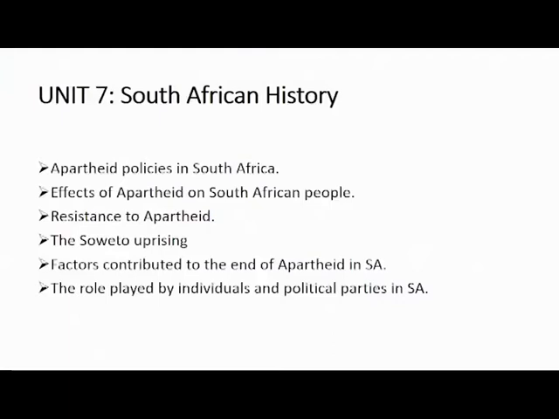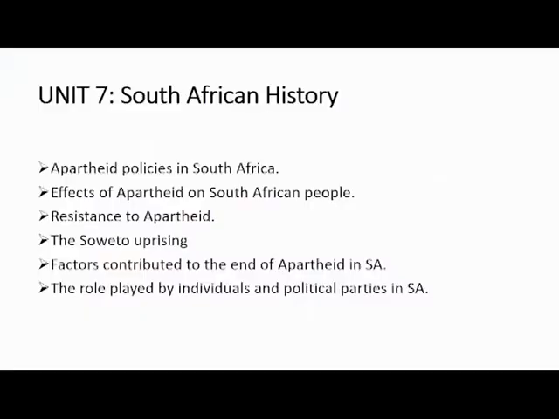But remember, apartheid affected blacks and whites differently. Who benefited from the apartheid laws? Now, when these apartheid laws were introduced, how did black people resist them?